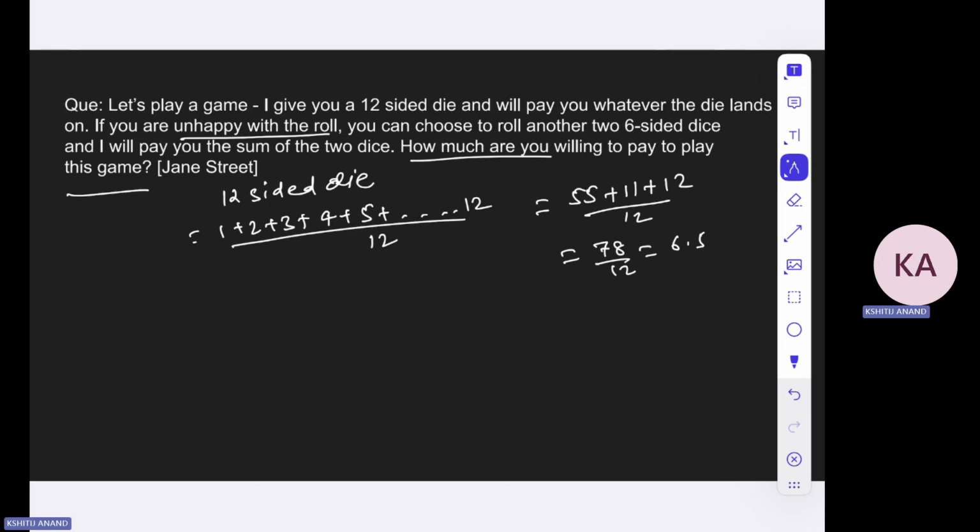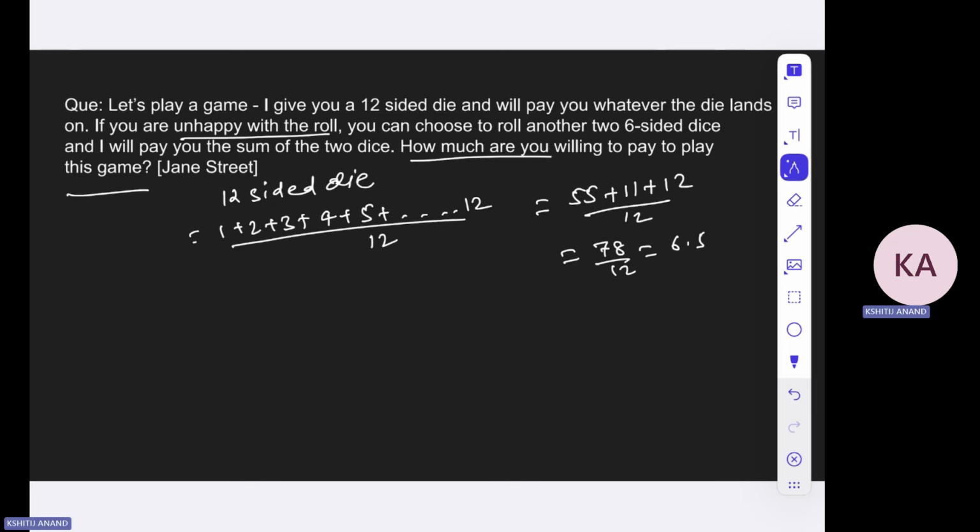Now, if the number that you get on the die is above 6.5, then probably you will not roll again, because you should be happy with that number. But if it is lesser than the average, then you will want to take part in the two six-sided dice. So that will be your strategy. How much are you willing to pay to play this game? This should be the expected amount that you will get out of this game, right?